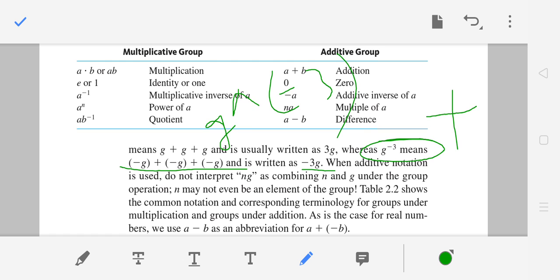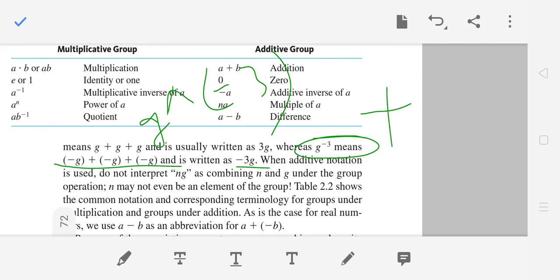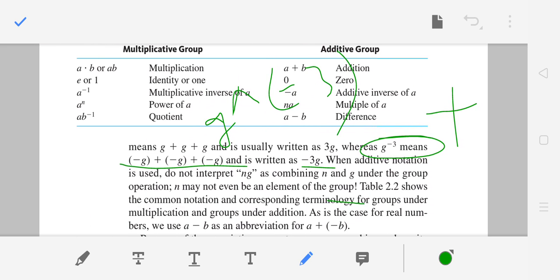Sometimes we use this notation: a minus b is abbreviated for a plus minus b, because if you add a and minus b, then you can write it as a minus b. Because minus b is the inverse of b, it is in the group, and this is the notation we use to add a positive and a negative element in the group.